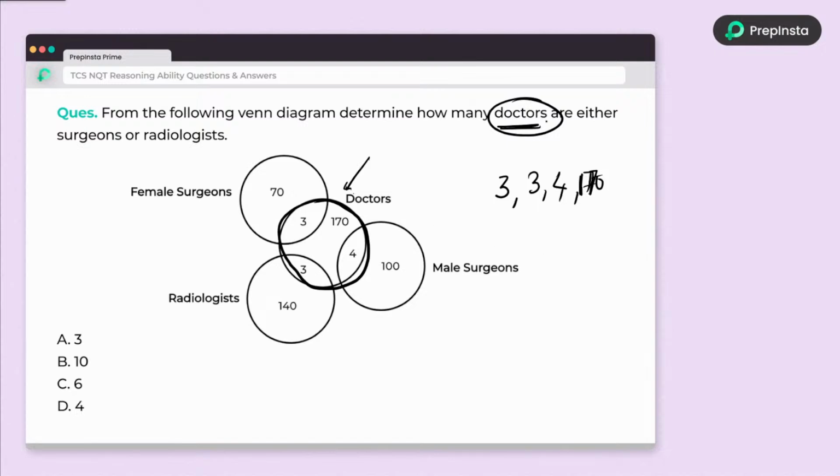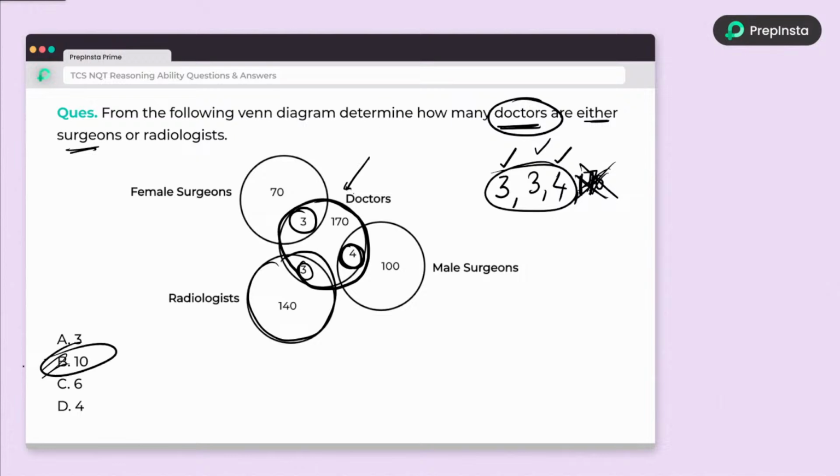Next, the doctors who are surgeons. Surgeon means it might be male or female, so I need to consider 3 and 4 both together. Why? Because a male surgeon or female surgeon is treated as a normal surgeon. Next, radiologist, which is this circle, common with 3. So I have to skip 170. If you add 3 plus 3 plus 4, the answer is 10.